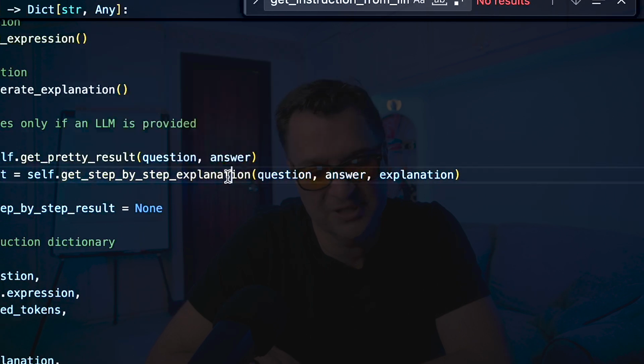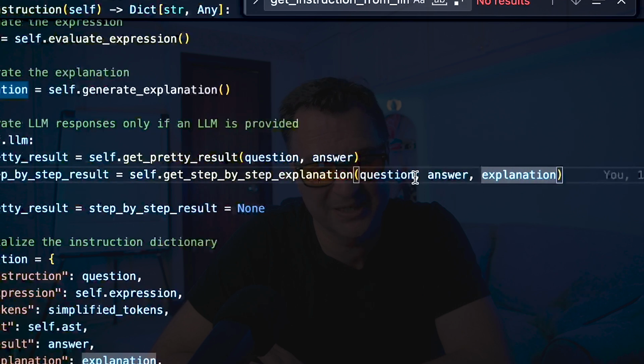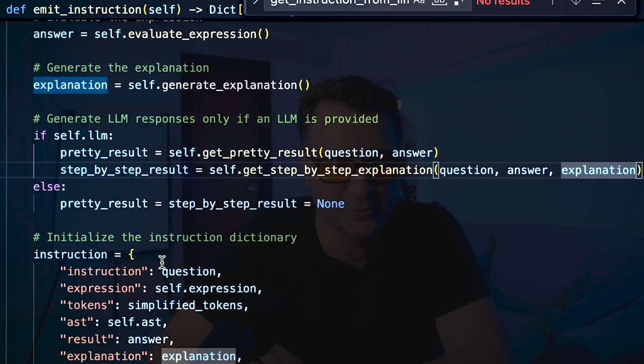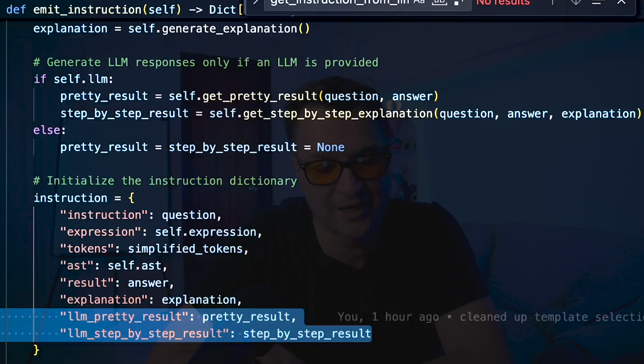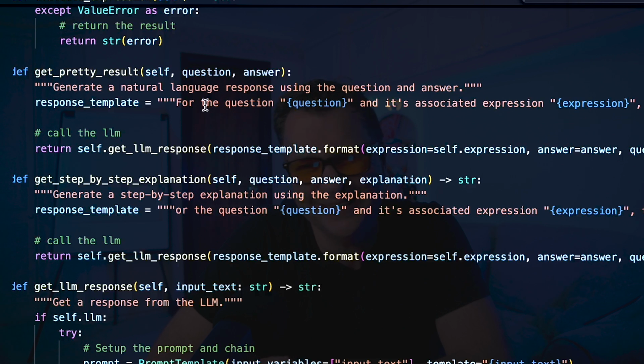So we'll take the get step-by-step explanation, we'll pass in the question, the answer, and the explanation, and then we'll push that back to the result, and then we'll output this here in LLM pretty result. So what does that look like for a second? If I go to get pretty result, you'll be able to see that this is just pure RAG style question and answer.